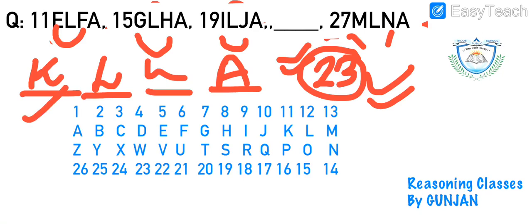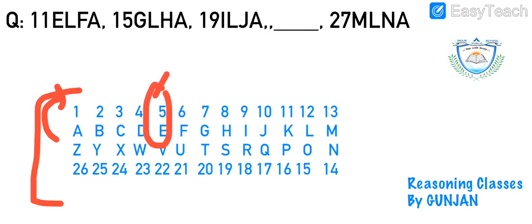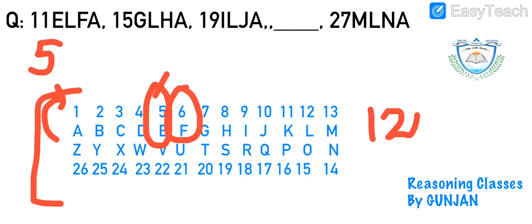Now, what is the way that I was telling you, that we do have one more approach? Okay. Why have we given numbers to the alphabets? Let's check this out now. 5 is E, right? L is 12. F is 6.